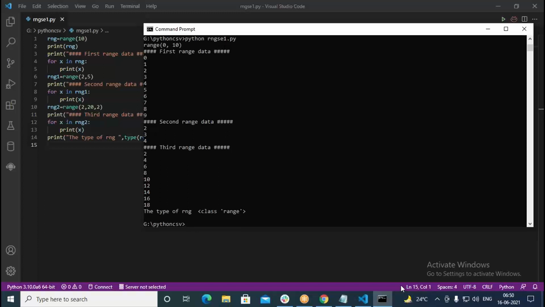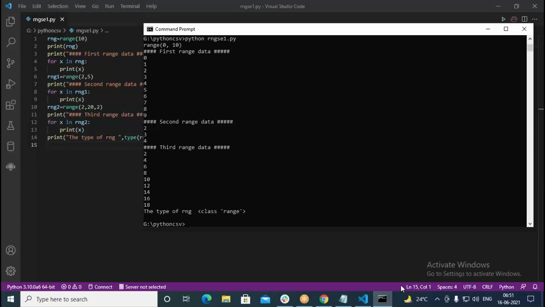So what it says here, class range, that means it's another type of data. What type of data? Range type of data, in which you have a sequence of numbers. We have a total of 3 sequences. One is what? We have a list, we have a tuple, then one more is range. In the list you have a sequence of numbers, it may not be serial. You have a sequence of numbers or sequence of data in general.